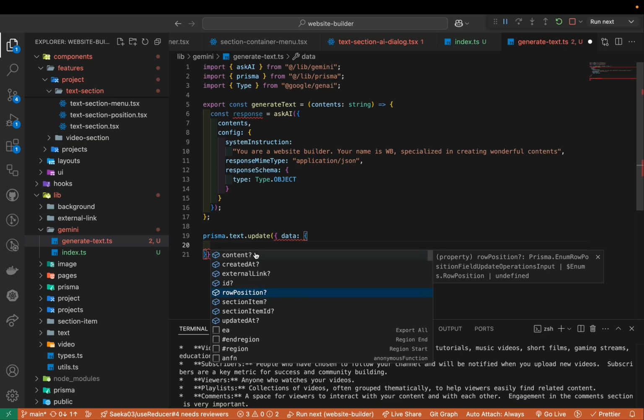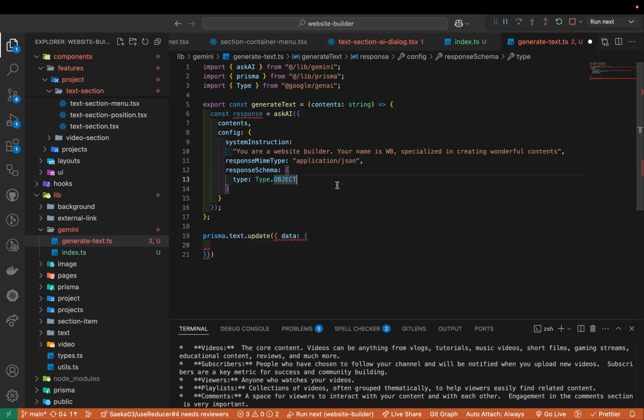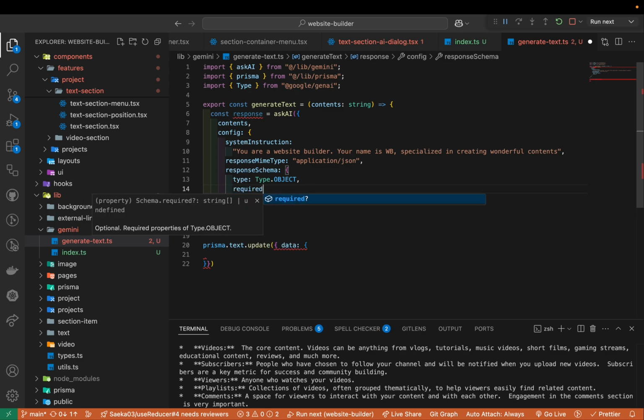That is all, nothing else. So here, what I would do is I'm gonna have a type object, and then require that what I want to get will be content. So this one must be returned, okay? So row position, so that's what I'm telling them. Hey, I need this for sure, right?